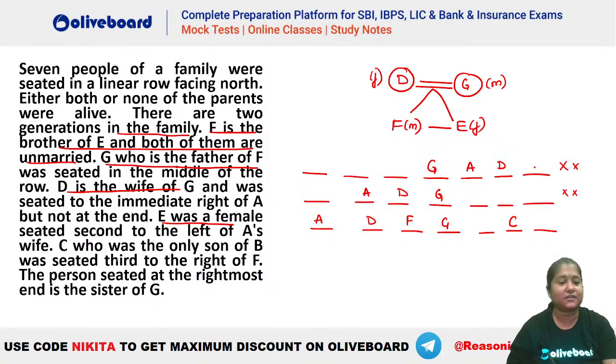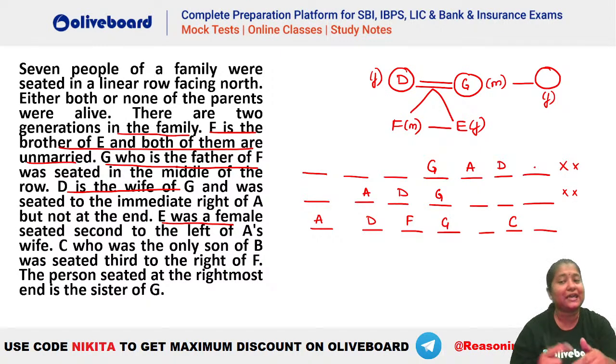So C is a male person, seated third to the right of F. The person seated at the rightmost end is the sister of G. So that means G has a sister here. ठीक है, G की एक sister है. Now we know that there are only 7 people in here and we should have only 2 generations. We cannot have a third generation here.